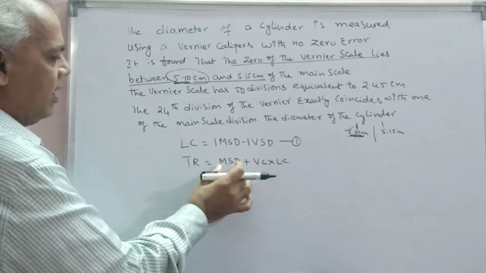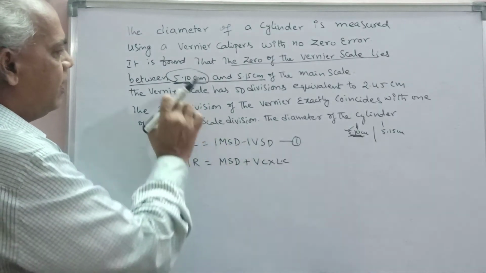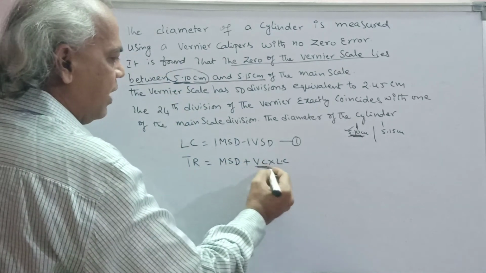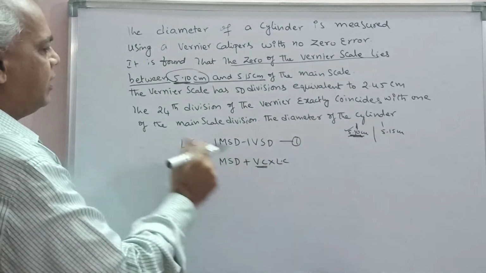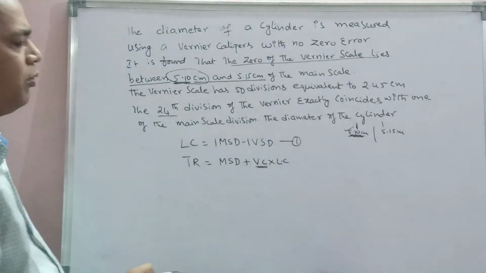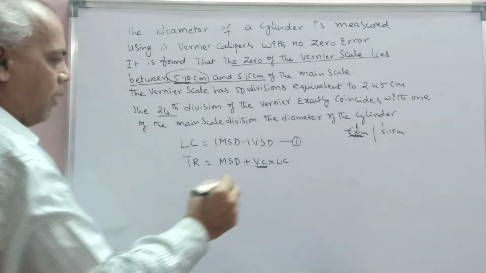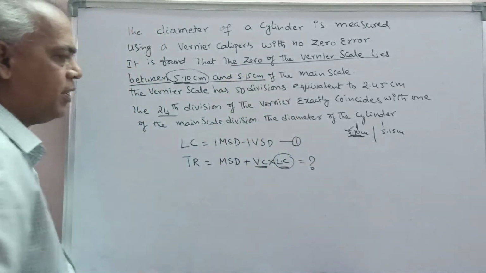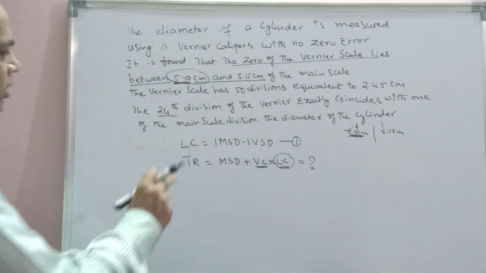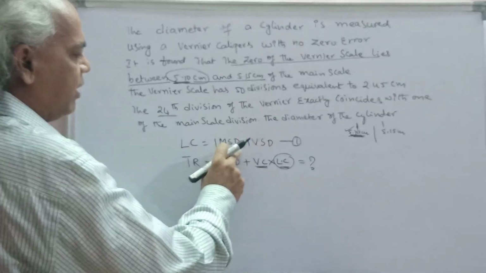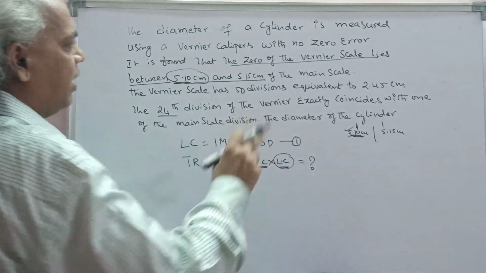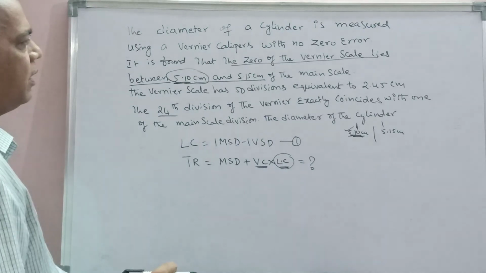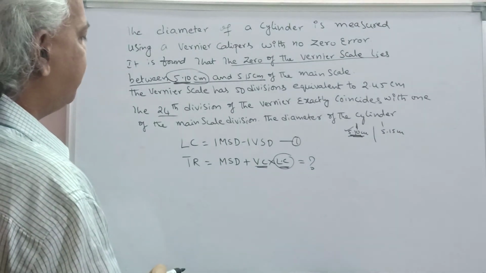So the main scale reading is 5.10. And what is the vernier coincidence? The vernier coincidence is the 24th division. So what is the least count here? It is important. Least count is 1 main scale division minus 1 vernier scale division.